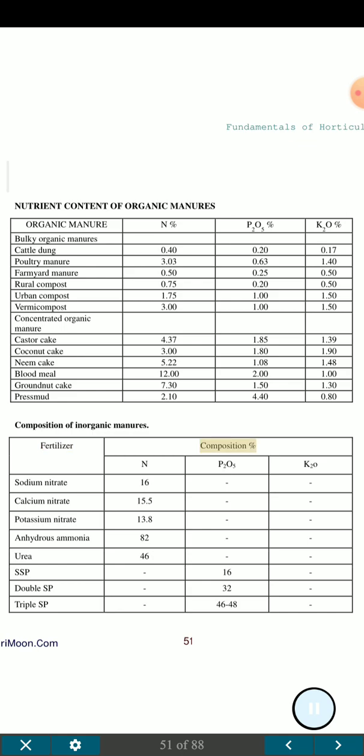Composition of inorganic manures. Fertilizer, composition percent: N, P2O5, K2O. Sodium nitrate 16, dash, dash. Calcium nitrate 15.5, dash, dash. Potassium nitrate 13.8, dash, dash. Anhydrous ammonia 82, dash, dash. Urea 46, dash, dash. SSP dash, 16, dash. Double SP dash, 32, dash. Triple SP dash, 46 to 48, dash.